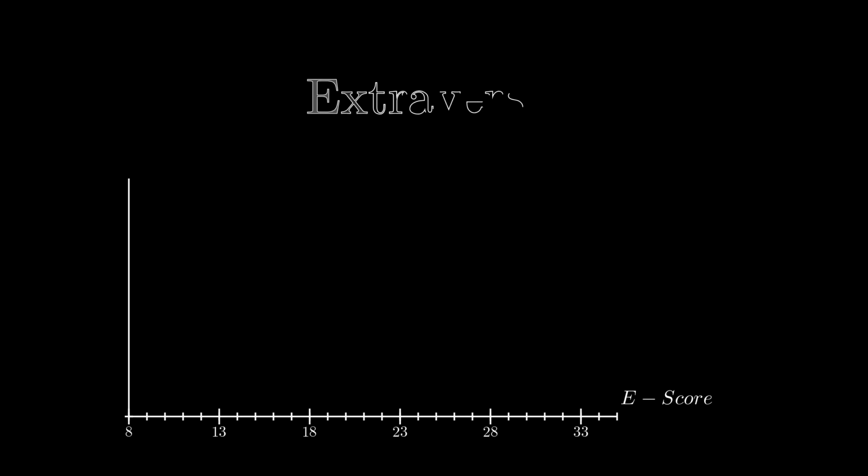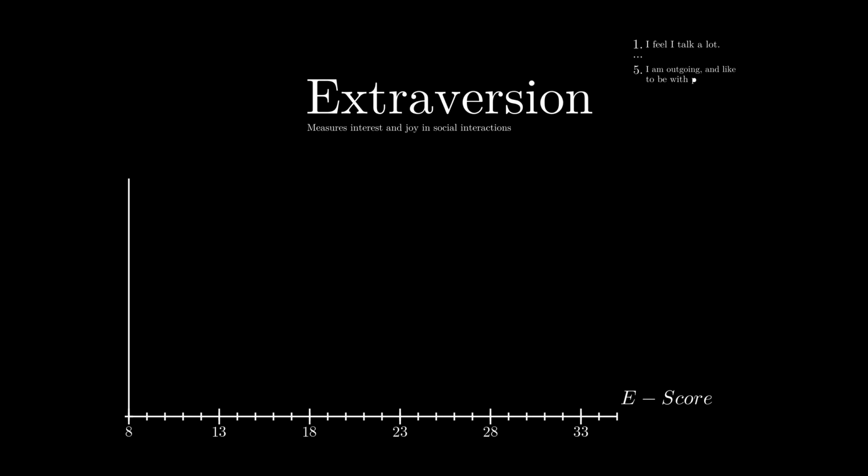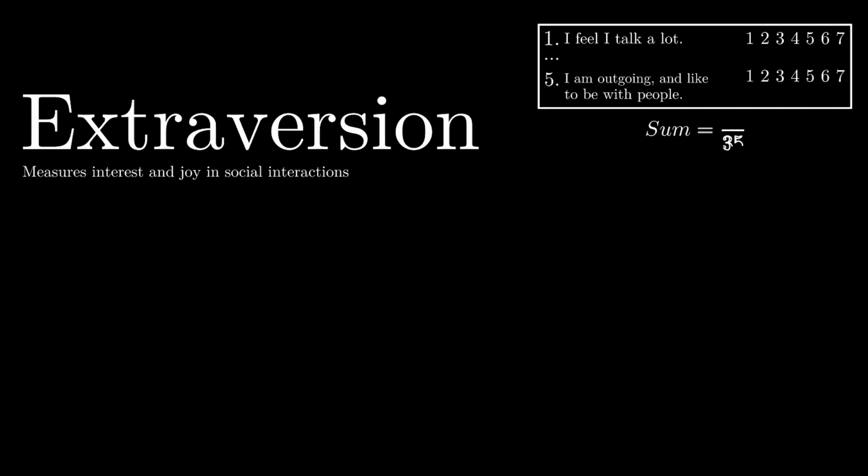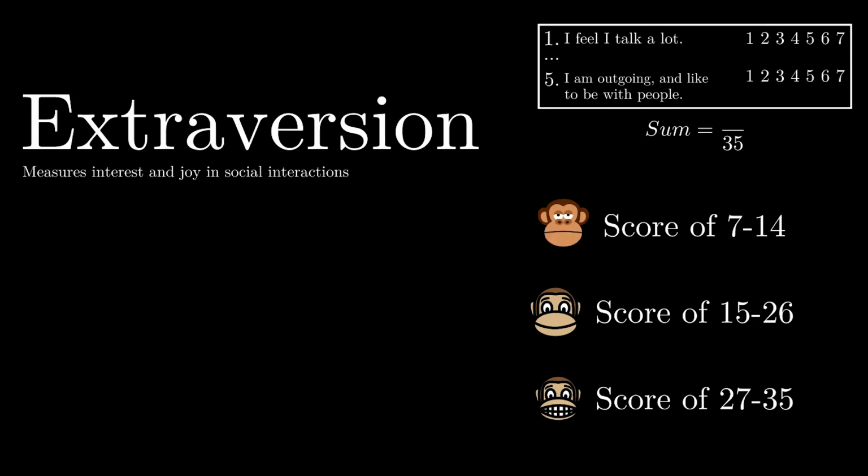Interestingly enough, normal distributions arise in many human traits, not just the typical example of height or IQ. Let me introduce the personality trait extraversion. It is defined as a measure of interest and joy in social interactions, and is one of the dimensions of the Big Five personality model. You can measure this trait by asking participants to rate themselves on a 1 to 7 point scale, where 7 is strongly agree and 1 is strongly disagree, on items such as, I feel like I talk a lot, or I'm outgoing and I like to be with people.